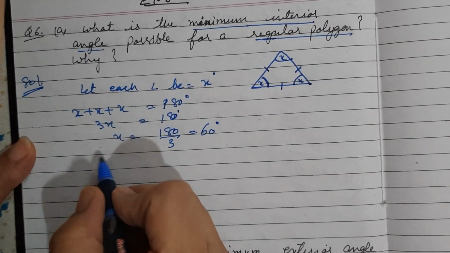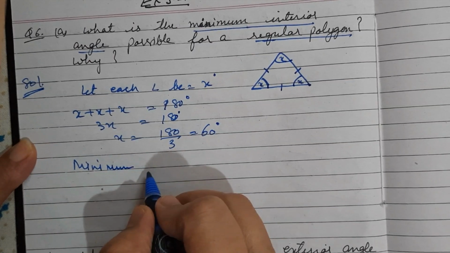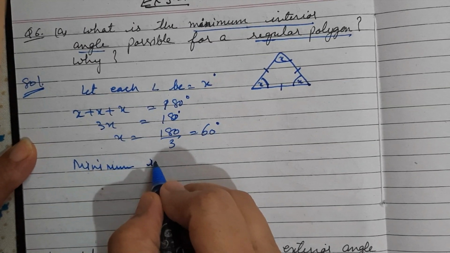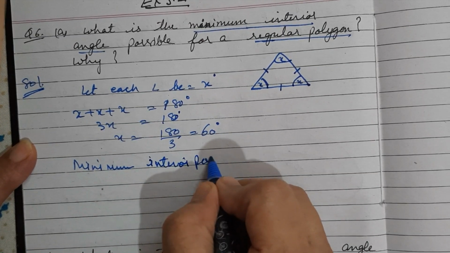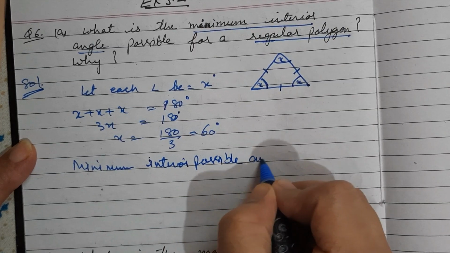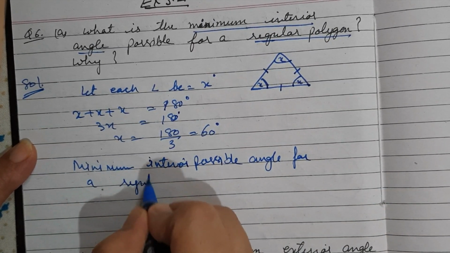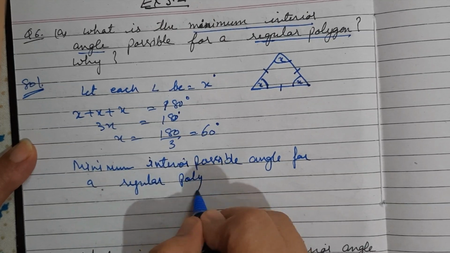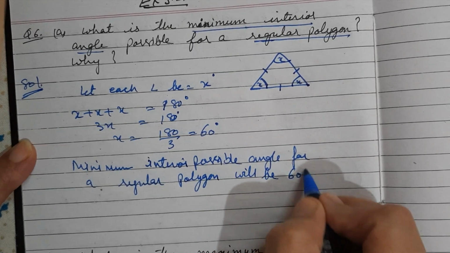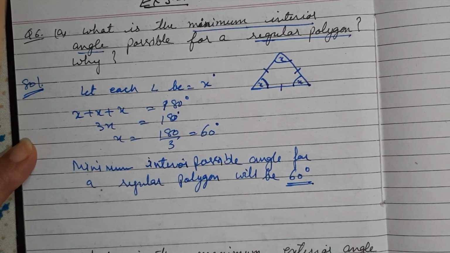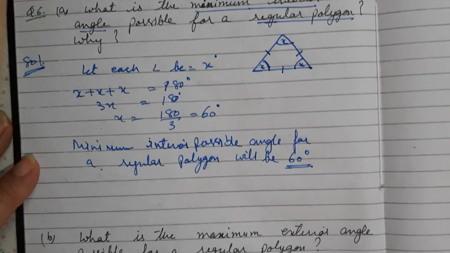It means the minimum interior possible angle for a regular polygon will be 60 degrees. So 60 degrees will be the measurement of the minimum interior angle of a regular polygon.